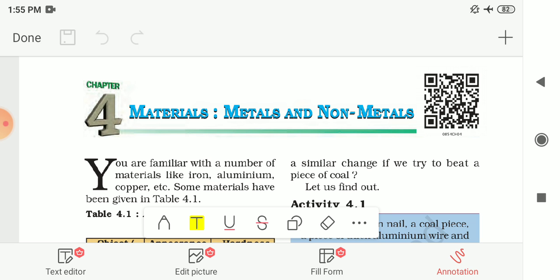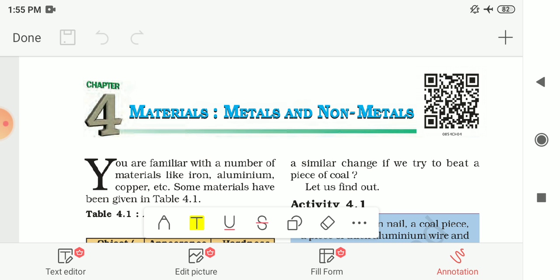Then we had also seen the reactivity series, which is only for your information, that reactivity series of metals in descending order is like potassium, sodium, calcium, magnesium, then after aluminium, next is zinc, then iron, next is lead, then copper, mercury, silver and gold, in which the potassium has the highest reactivity, and the gold has the lowest reactivity.